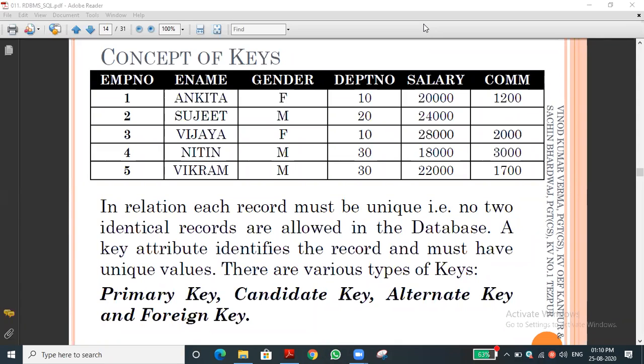What is the table name? Table 1 is the table name. Which is the primary key? Admission number is the primary key of table 1, right? Let me leave it. Now we are creating another table, table 2, with serial number, admission number, name of the student, and some data.